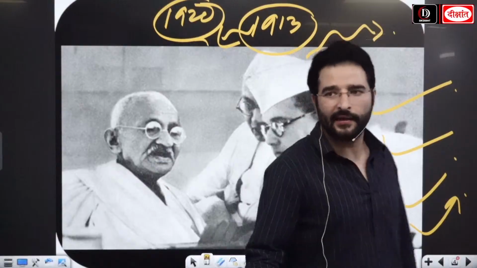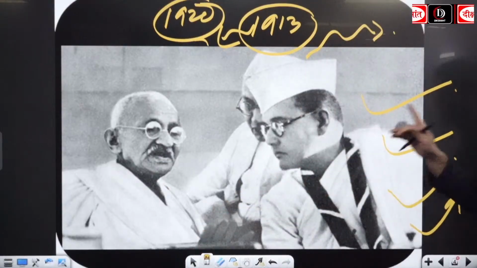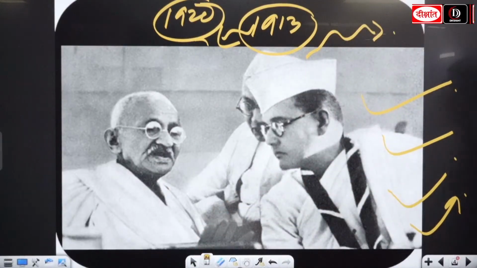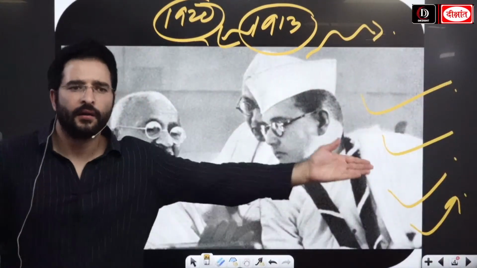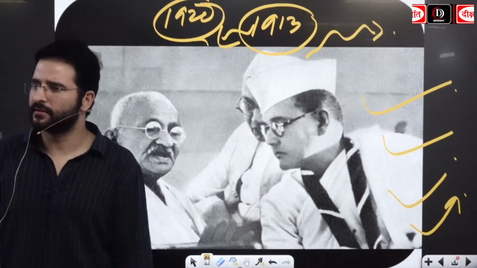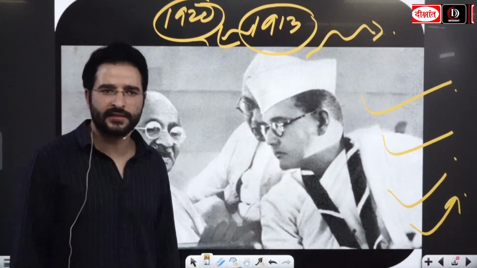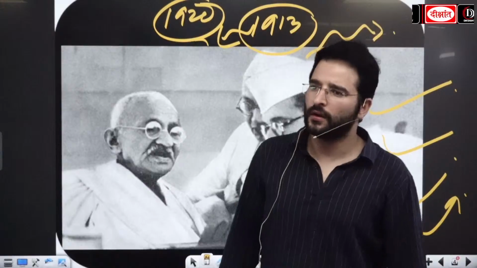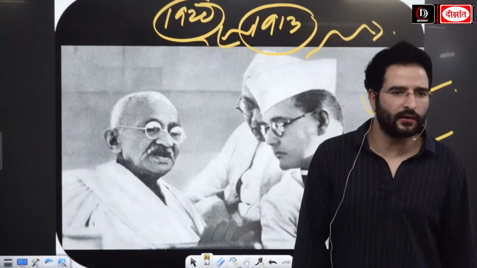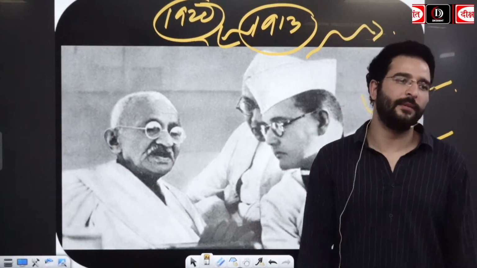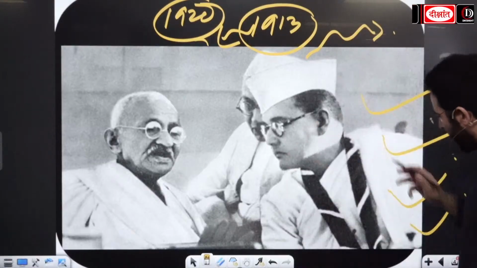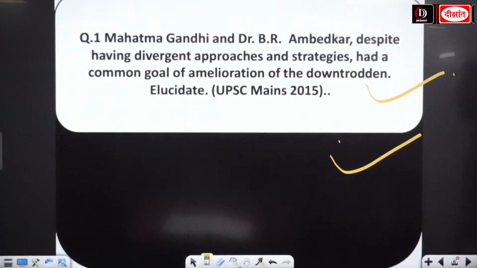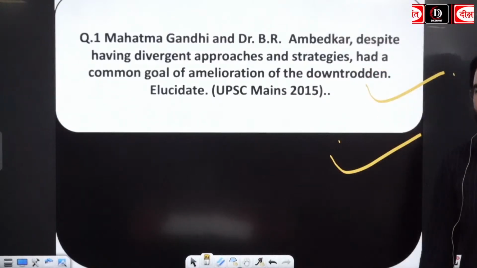And then finally, we see there was this difference in the approaches, and there are going to be similarities as well. For example, both wanted independence. Both wanted social justice. And both also agreed with the concepts of socialism. So today we will discuss this first, and after that, I hope you will be able to answer these questions.